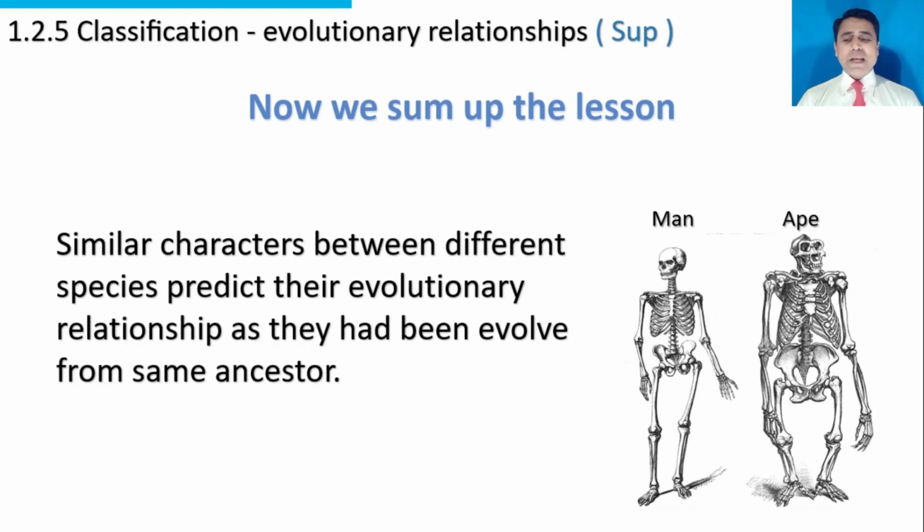Now we sum up the lesson. Similar characters between different species predict evolutionary relationship as they had evolved from the same ancestor.